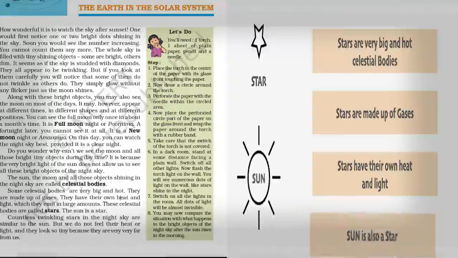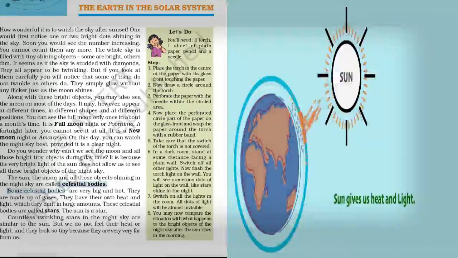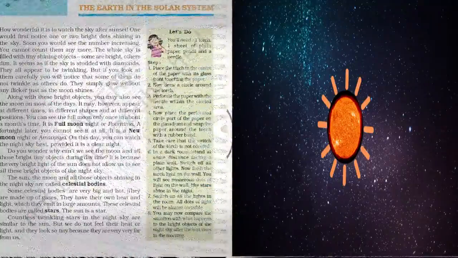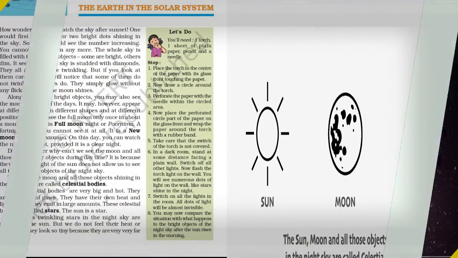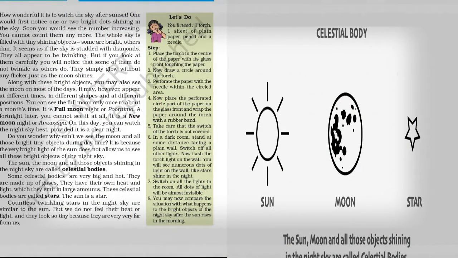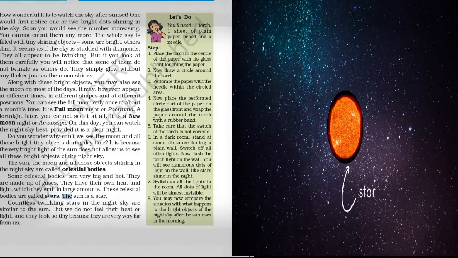Remember it. Some celestial bodies are very big and hot. They are made up of gases. They have their own heat and light, which they emit in large amounts. These celestial bodies are called stars. The sun is a star.